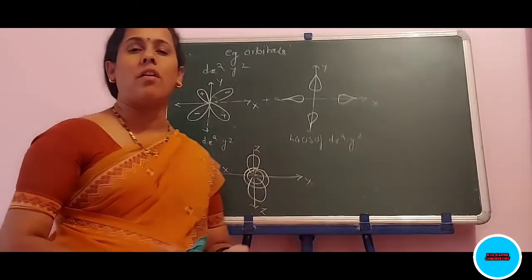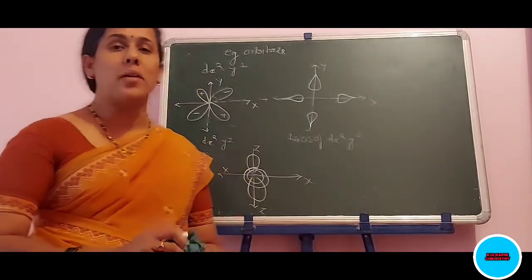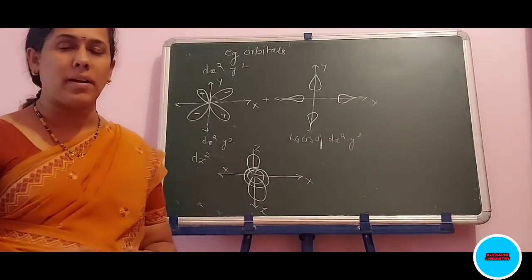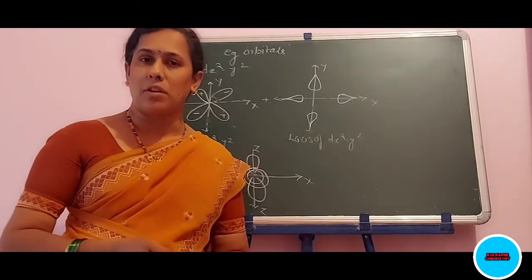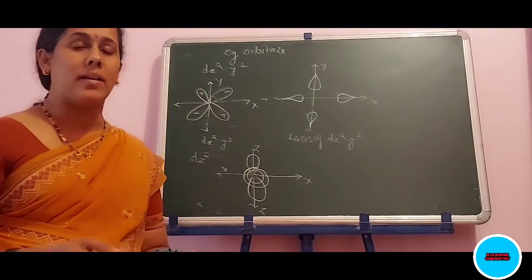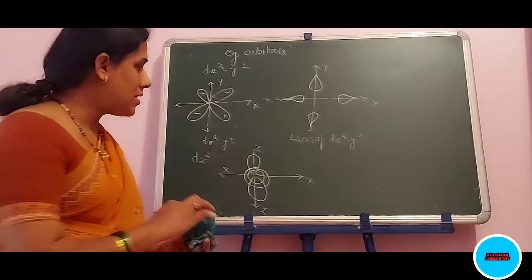In the formation of an octahedral complex, how many orbitals can take part in sigma bond formation, and how many orbitals can take part in pi bonding? See here.